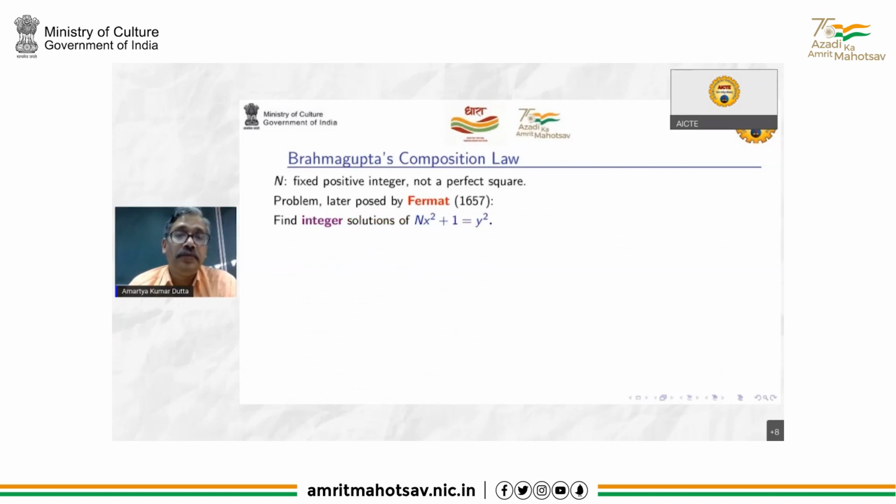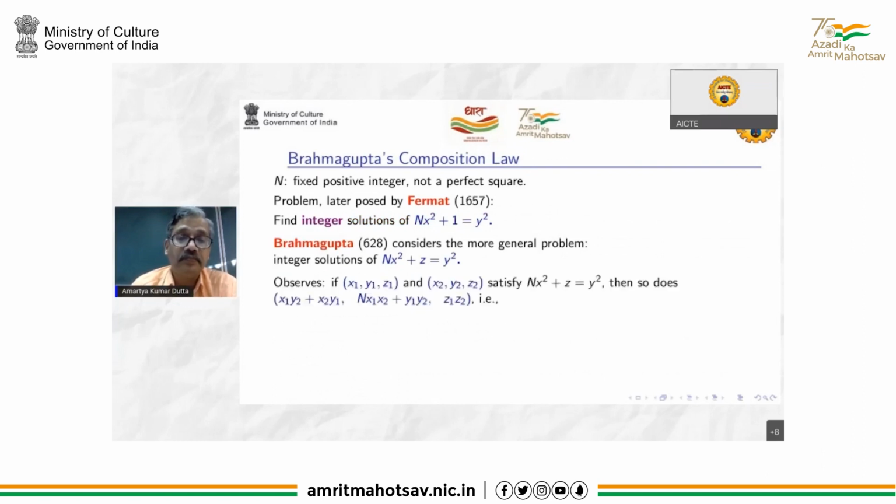So let me tell you what Brahmagupta's composition law is. The context is the solution of the equation nx² + 1 = y², which, as I told you, would be taken up by Fermat 1000 years after Brahmagupta. Now, he looks at the more general equation nx² + z = y², and observes that if (x1, y1, z1) and (x2, y2, z2) are solutions of this equation, then so is the cross product (x1y2 + x2y1, nx1x2 + y1y2, z1z2).